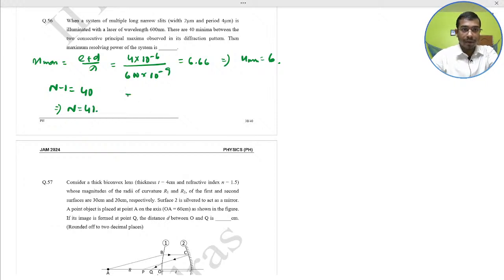So resolving power, therefore resolving power max would be what? n max into capital N. This would be what? 41 into 6. So this would become 246. So 246 would be our correct answer. 246. Next.